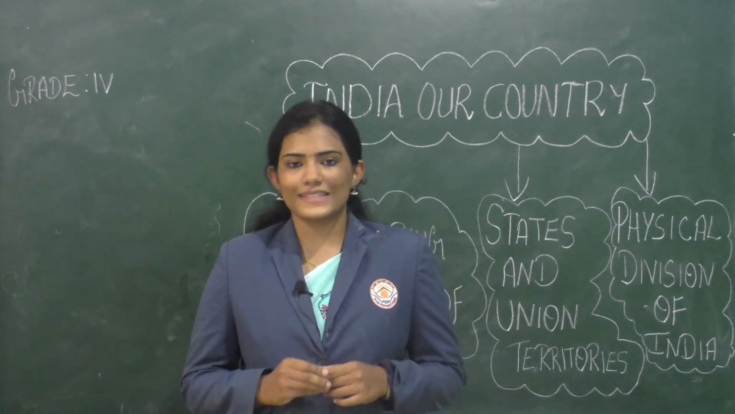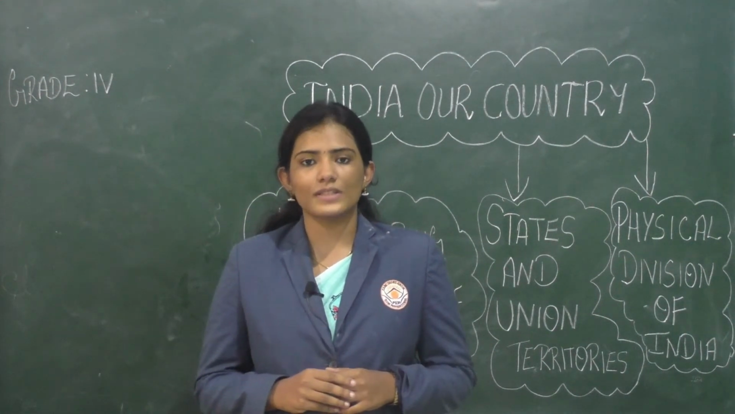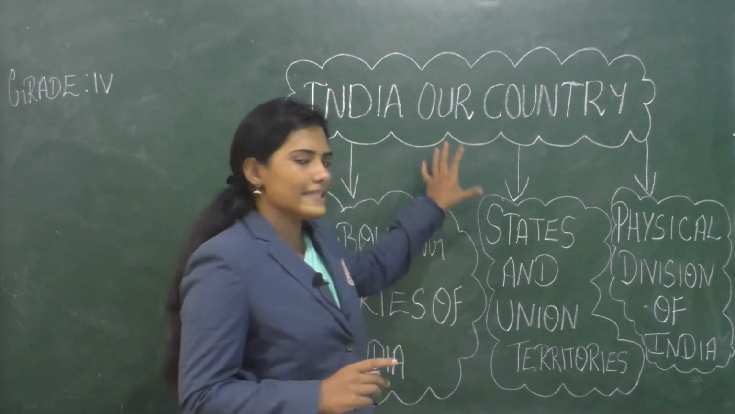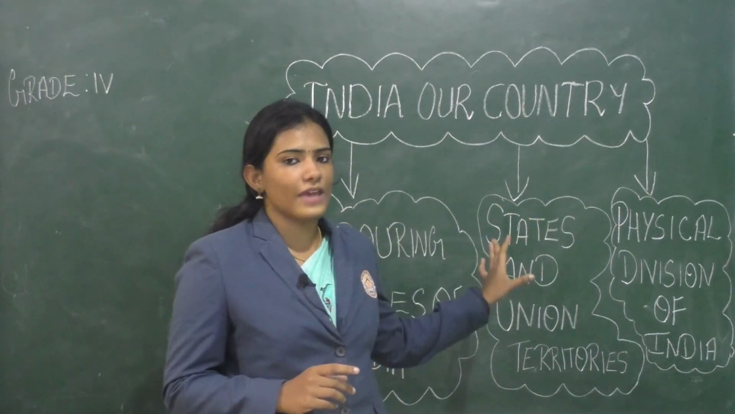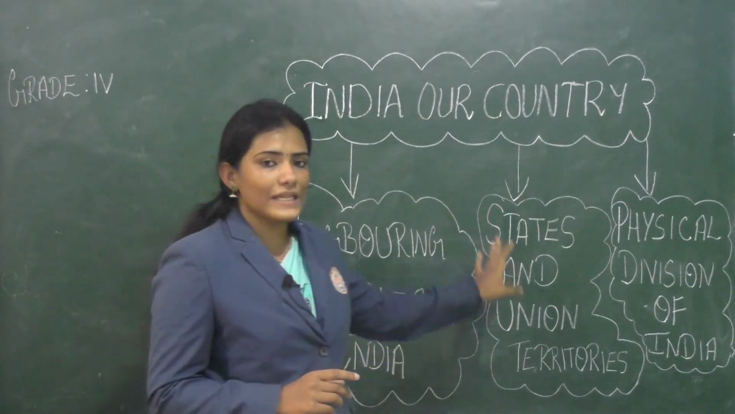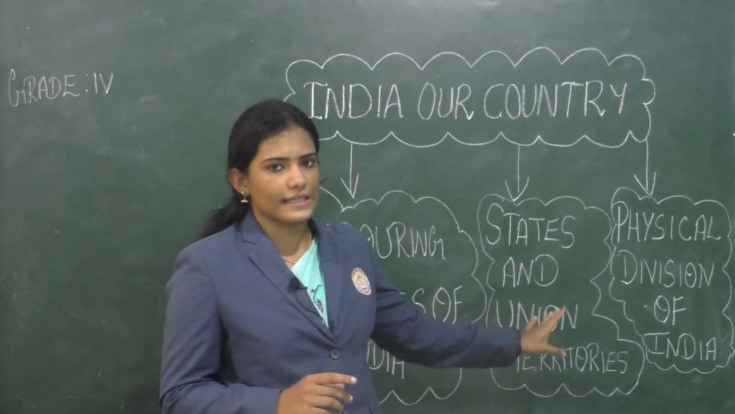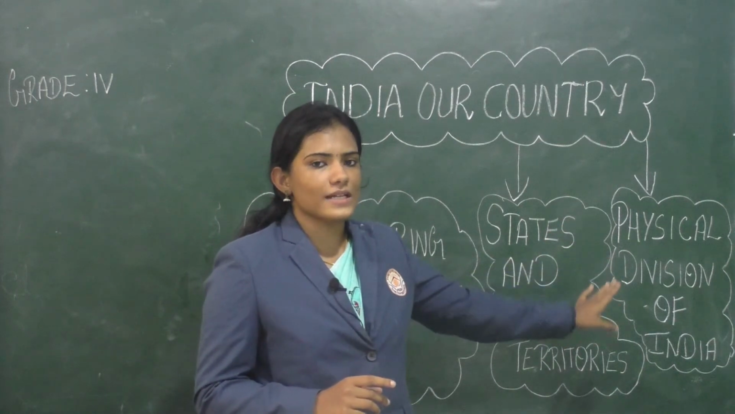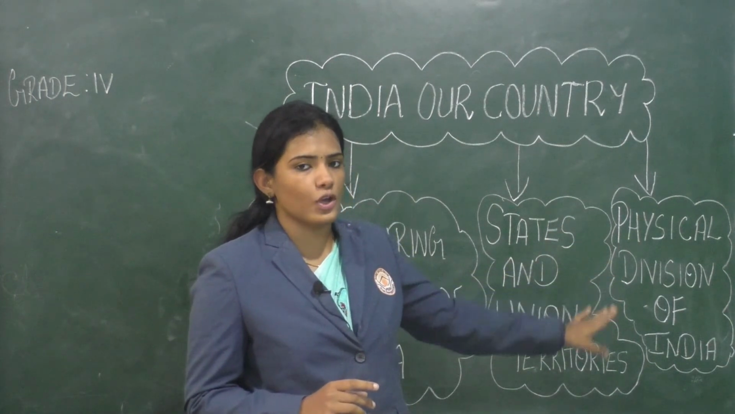Thus, in today's class, we have learnt about the first chapter, that is India, our country. Under this, we have learnt about the 9 neighbouring countries of India, 28 states and 8 union territories, and lastly, we studied about the 6 physical division of India.